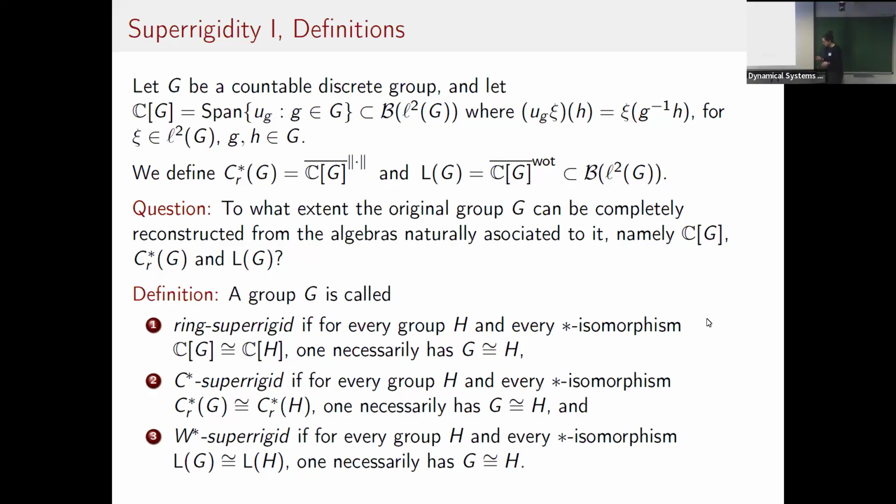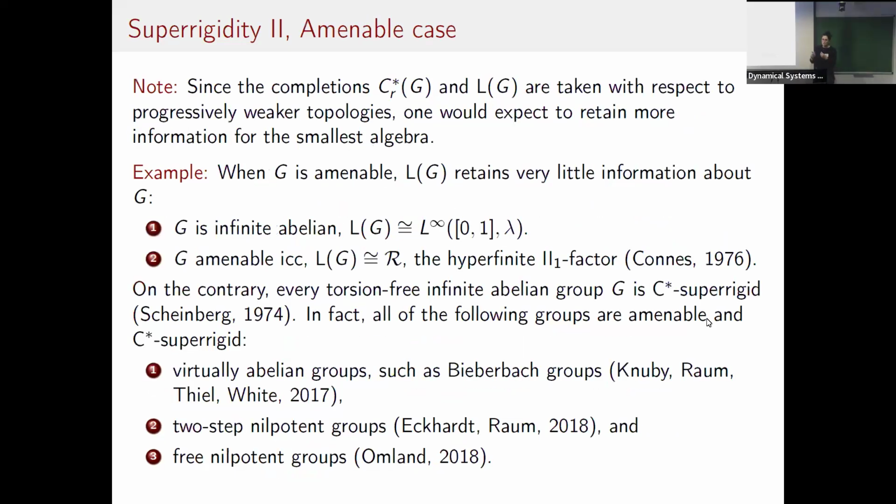Now, one thing that you could expect is that because you're taking the closure under weaker topologies, so the group ring lies inside of the reduced group C-star algebra, which lies inside the von Neumann algebra, you should expect that the larger your algebra is, the less you can recover. And this is true, or at least a great example to see this is in the amenable case. So in the amenable case, your von Neumann algebra doesn't remember anything, or not a lot.